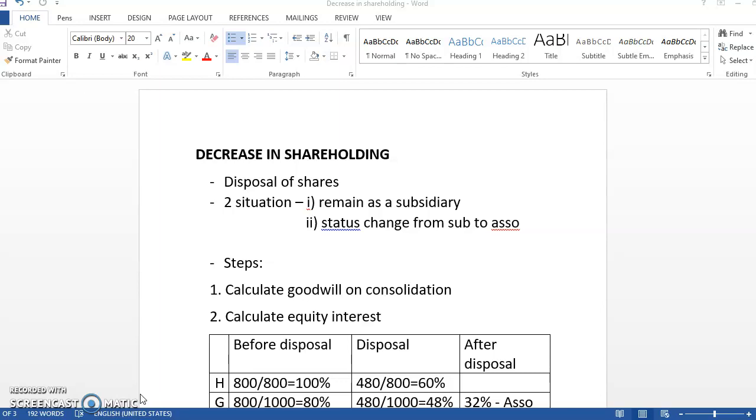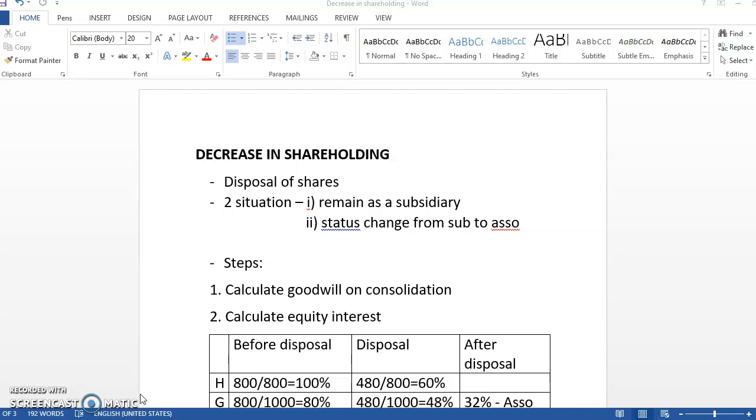The second situation is where initially the holding company acquired the subsidiary, then later on when they dispose, the status of the company has changed from the subsidiary to the associate. So this is the scenario when we have a decrease in the shareholding.